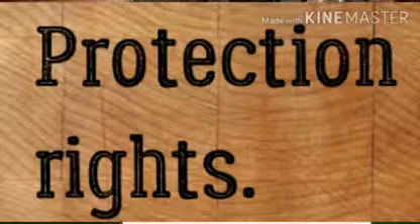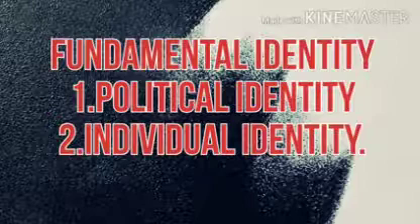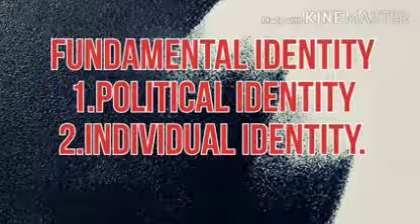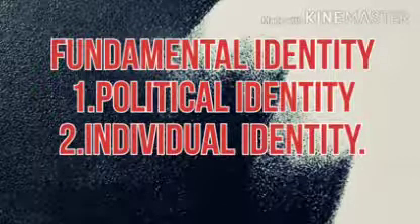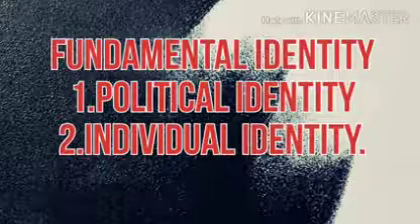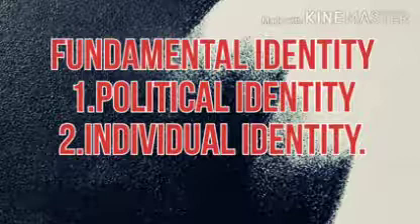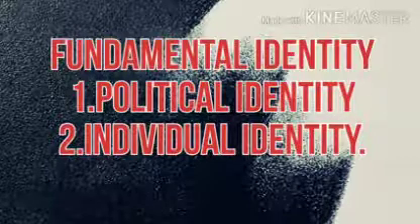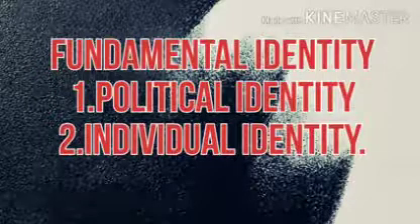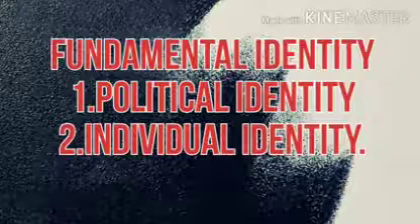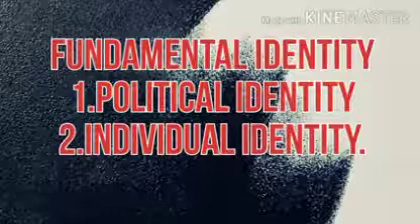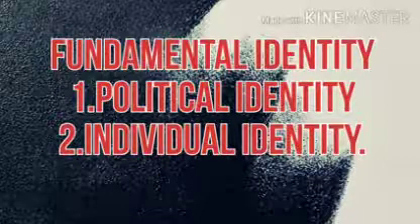And then there is the fundamental identity of the people. There are two kinds of identities. Mainly, the first identity is the political identity, and the next one is the moral identity of the people. Whenever we discuss the political identity, we can discuss it completely as to accept the basic rules and regulations of the people. It is called the political identity. Then we can discuss the moral identity. The moral identity means what should we do, what should we not do. It represents the values of society. So here we have discussed the political identity and the moral identity.